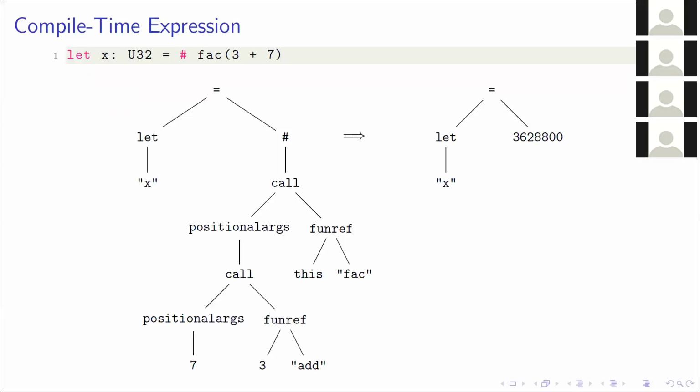Here we have the assignment to x of factorial of 3 plus 7 as a compile time expression. This originally builds the left-hand subtree, where we have this top-level assignment node, the let x subtree, and then the entire compile time expression subtree, which is calling fac with the argument 3 plus 7. So what the interpreter will do is find the hash subtree and rewrite it to its final expression, as you can see on the right-hand side.